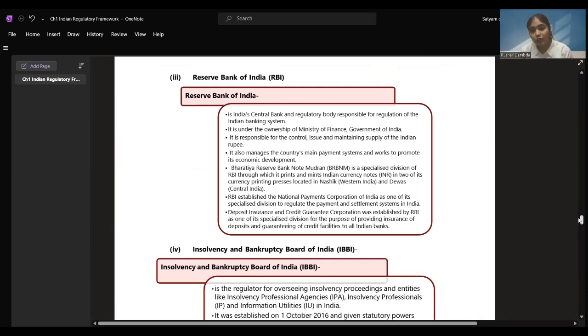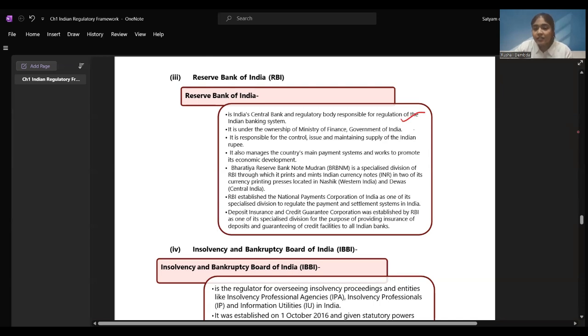RBI, the Reserve Bank of India, the major or apex bank for India is RBI, right? All the banks that you see come under RBI. Your State Bank of India, Central Bank of India, Kotak Bank, HDFC Bank, all these banks come under the Reserve Bank of India, right? It is India's central and regulatory body responsible for regulation of the Indian banking system.